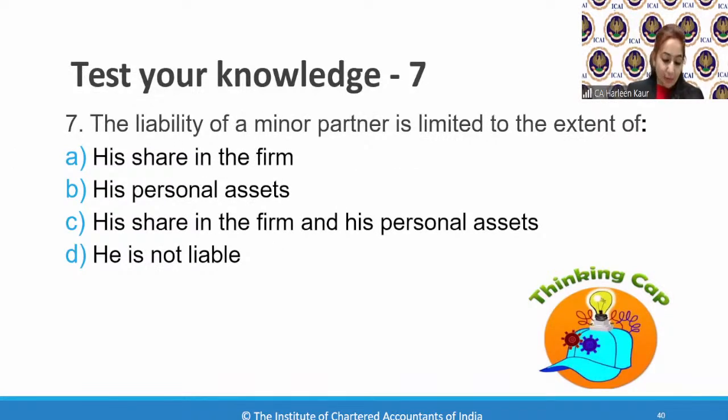The liability of the minor partner. The liability of the minor partner is limited to the extent of his share in the firm, his personal assets, his share in the firm and his personal assets, or he is not liable.